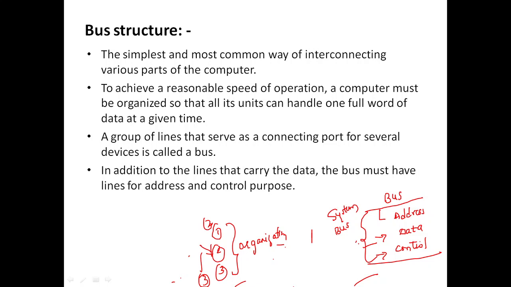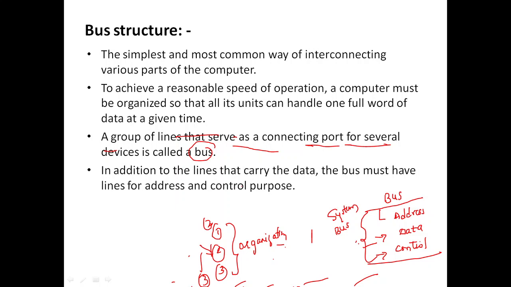So which will be going to organize, in the sense that the computer control signals have to be sent to each and every part so that it will be organized. So a group of lines that serve as a connecting port for several devices is called a bus. So this is the definition. Fine, that is the definition of a bus.